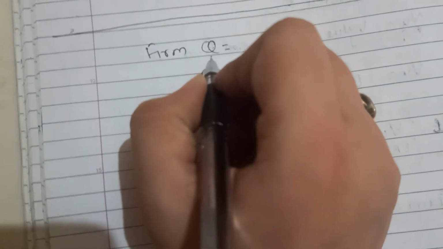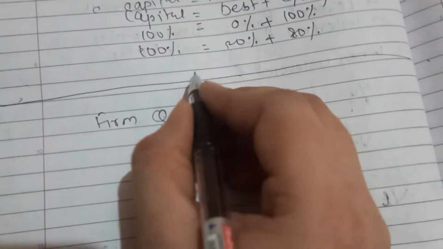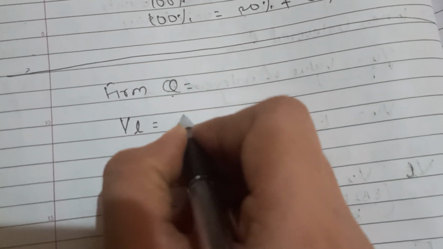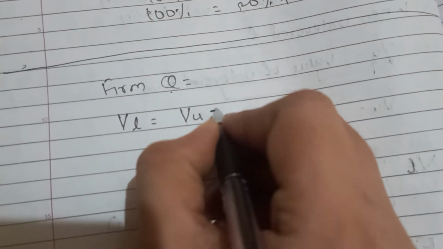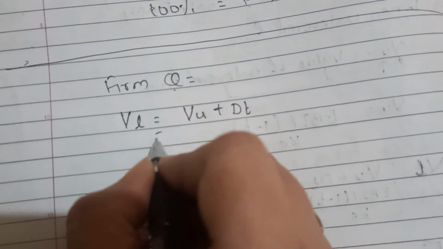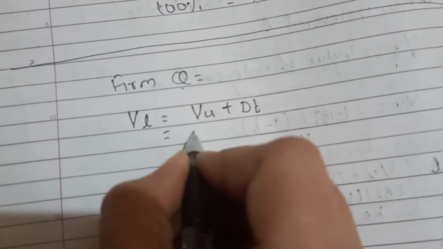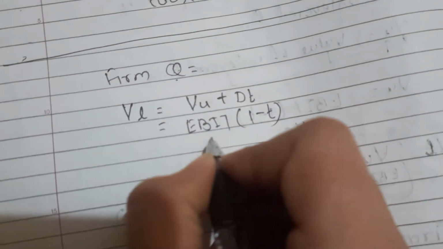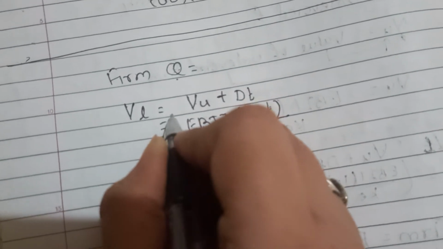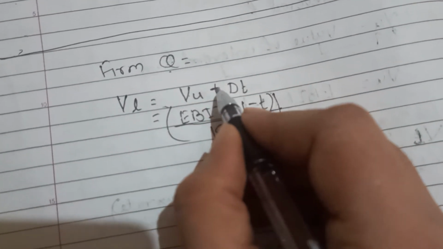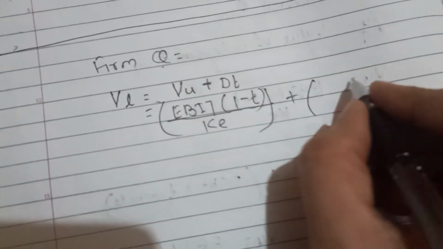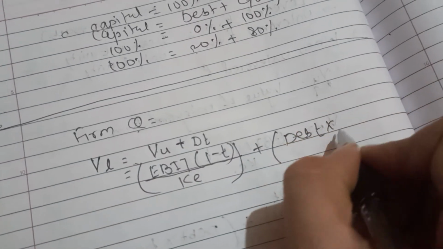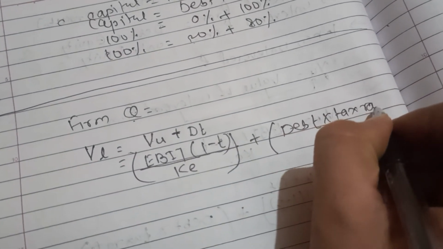In this firm we have debt as well as equity. So the formula is: value of levered firm is value of unlevered firm plus our debt proportion. The value of the unlevered firm was EBIT into bracket 1 minus tax divided by cost of equity, plus debt into tax rate.